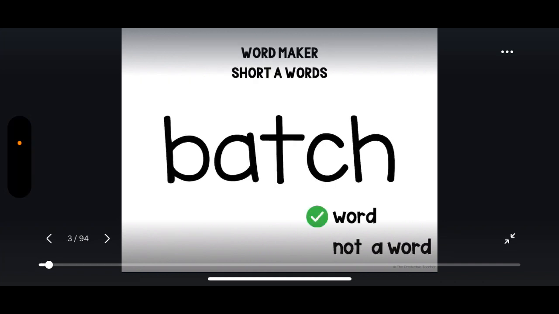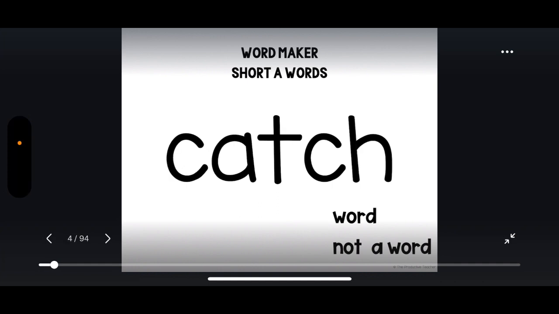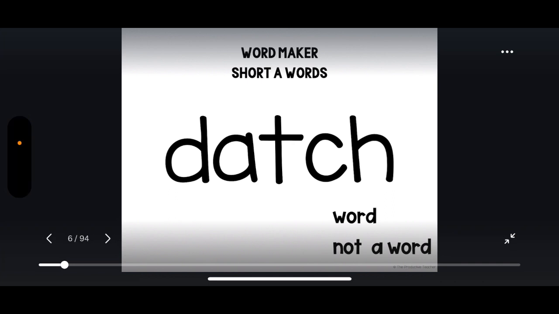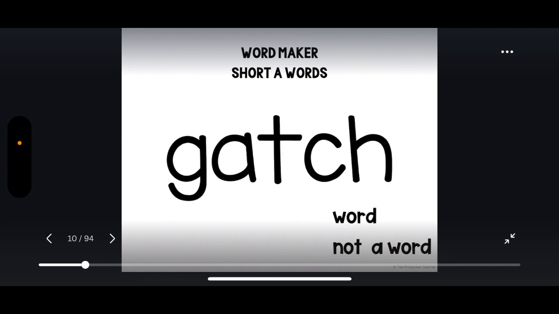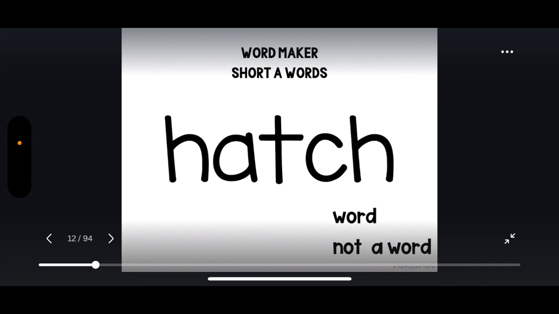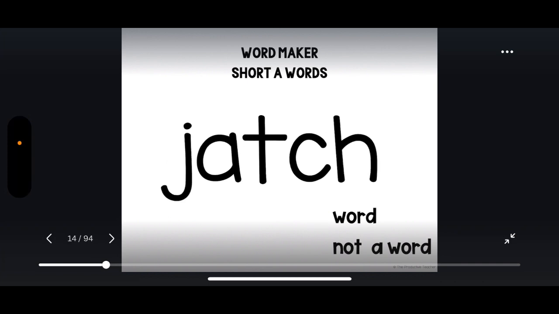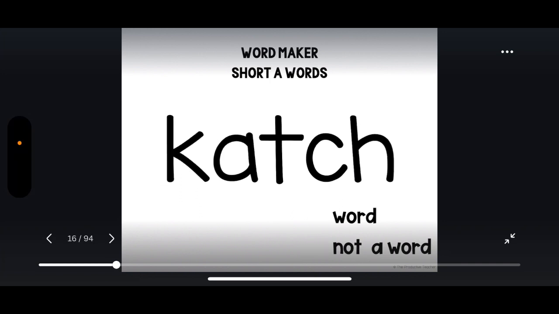Batch. Batch is a word. Catch. Catch is a word. Datch. Datch is not a word. Fatch. Fatch is not a word. Gatch. Gatch is not a word. Hatch. Hatch is a word. Jatch. Jatch is not a word. Catch. Catch is not a word when it is spelled with a K. Remember, when A comes after the K sound, we spell it with a C.